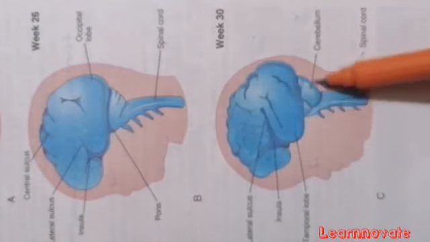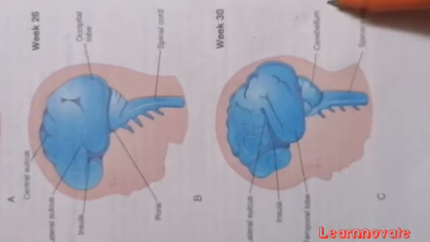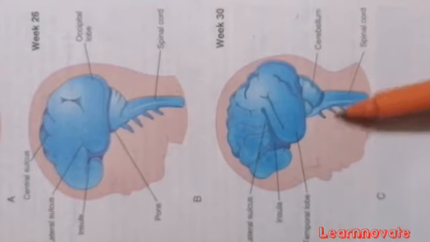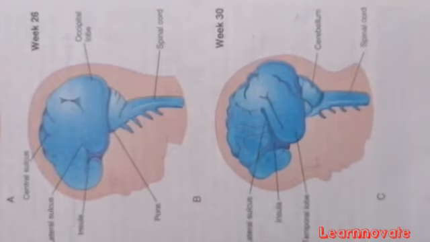Now inferiorly we can see the connection with the cerebellum, and the brainstem continuous with the spinal cord, and there is the emergence of different cranial and spinal nerves. So guys, this is a complete cerebral hemisphere and the central nervous system developed at the 30th week.